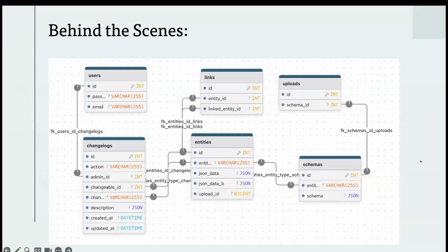Here is a look behind the scenes at how our database is structured. Essentially anything that we consider a data row is stored in this entities column, and we are using JSON and JSONB to store all of that data. And the columns, like you saw earlier on this last screen, are detailed here in this schema's data table over on the bottom right. The uploads for CSV are stored in this uploads table, and the links are stored in the links table. Of course, administrators have their own user table, and then we are tracking all the changes to the entities and the schemas using this changelogs table.